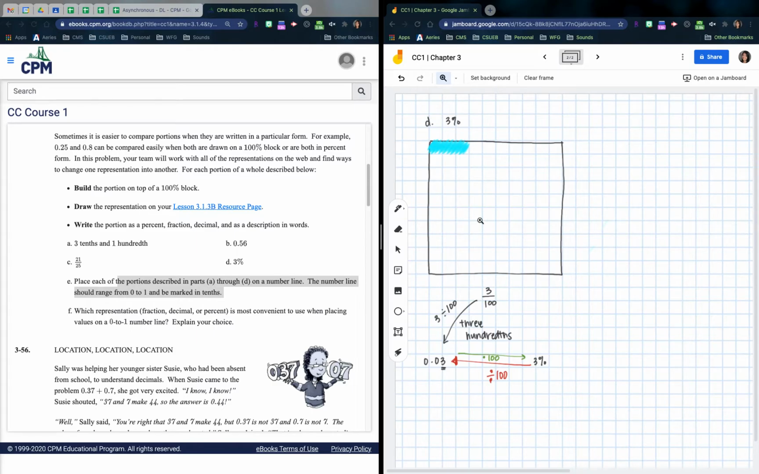All right, and then we remember that all of these are interchangeable, going back and forth, right? Okay, so there it is. It says place each of the portions. So let's go ahead and put E here.